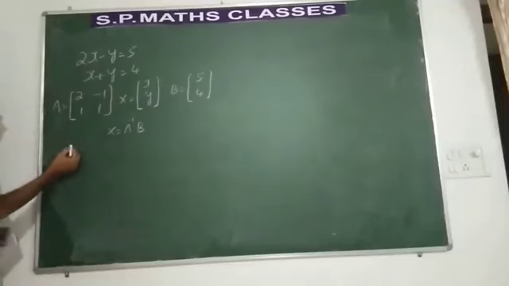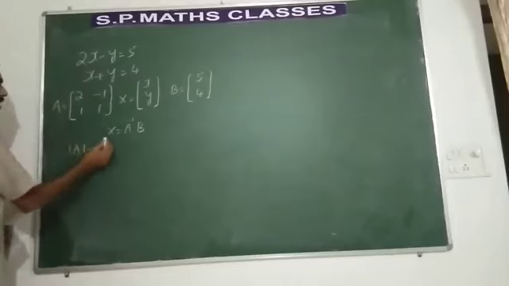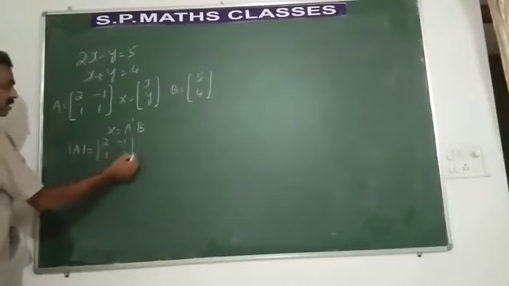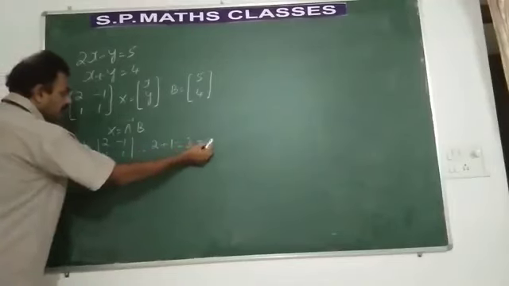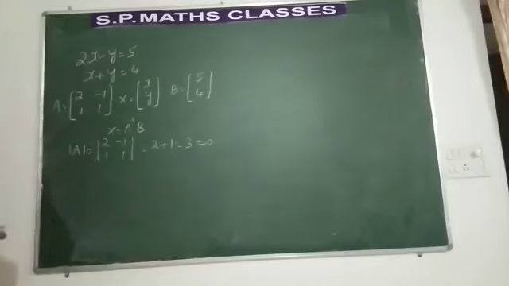What does A inverse mean? Determinant you have to find. Determinant A, it is [2, minus 1; 1, 1]. What is the answer? 2 plus 1, which is equal to 3, not equal to 0. So the matrix is non-singular, hence the inverse exists.